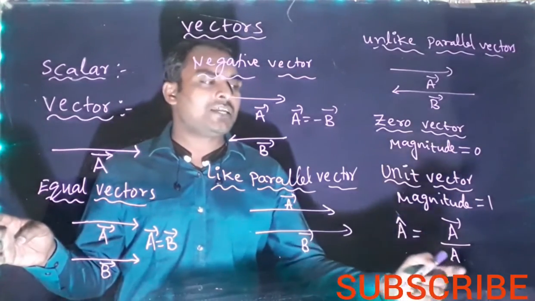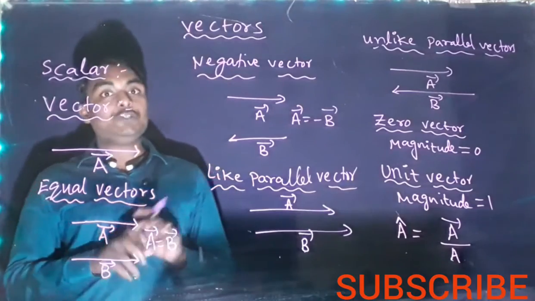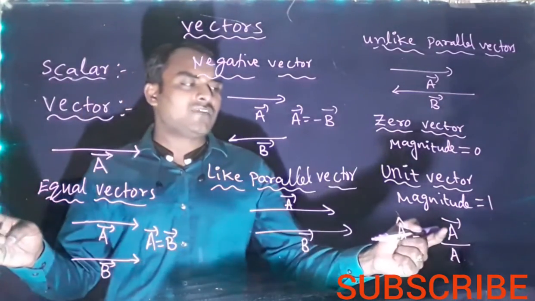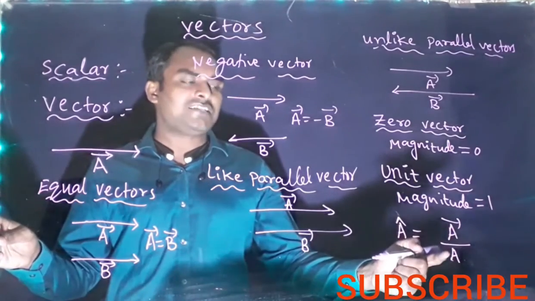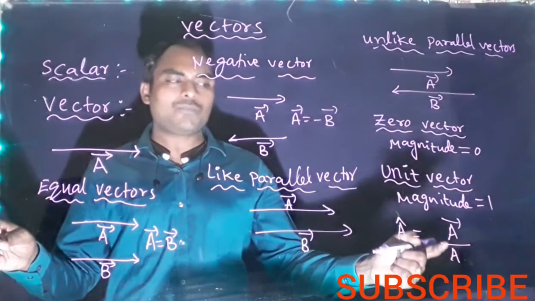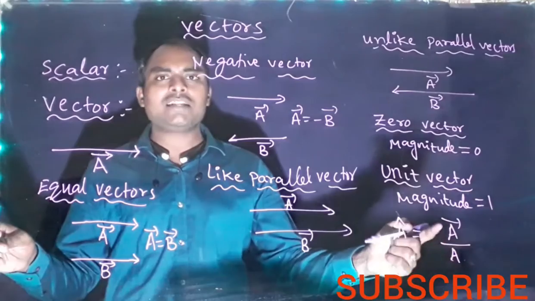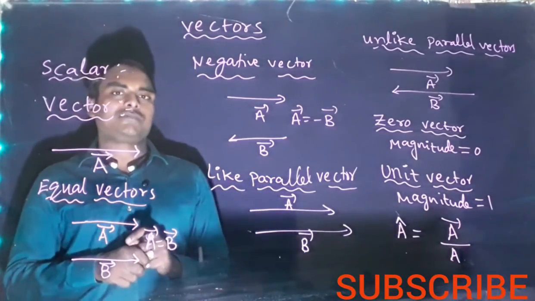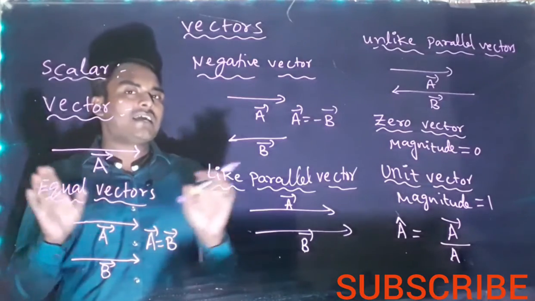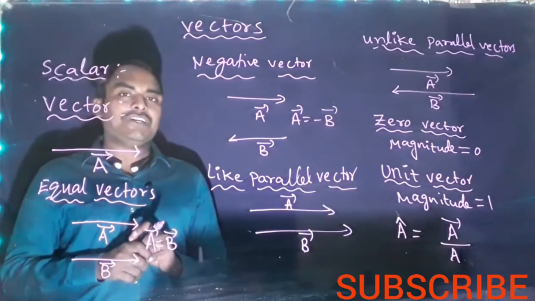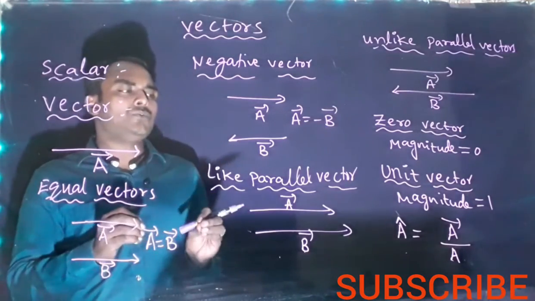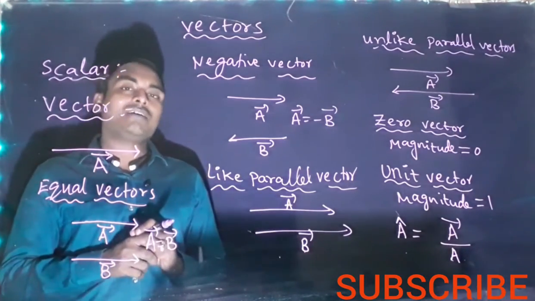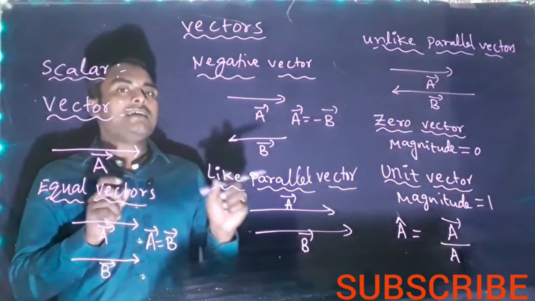So what is the unit for a unit vector? Here, if it is a velocity vector, this is the magnitude of velocity. So both are velocities itself, then units cancel. No unit for a unit vector. A unit vector doesn't have any unit. It is used to specify the direction. Unit vector is mainly used to specify the direction.